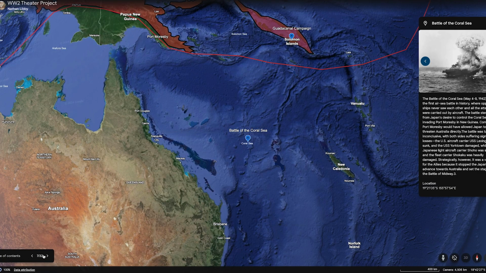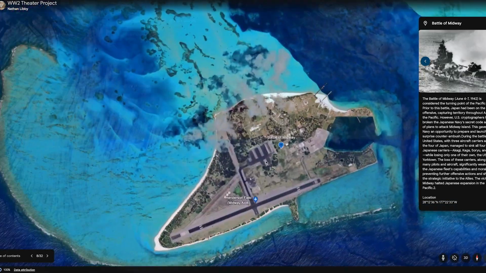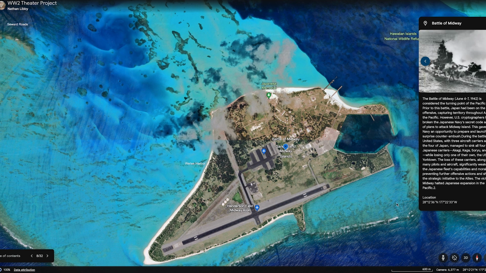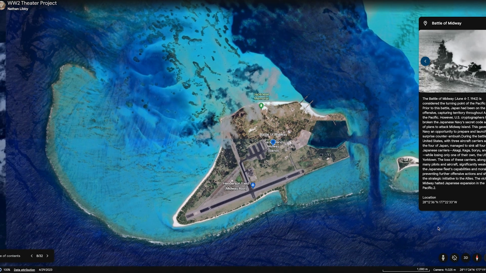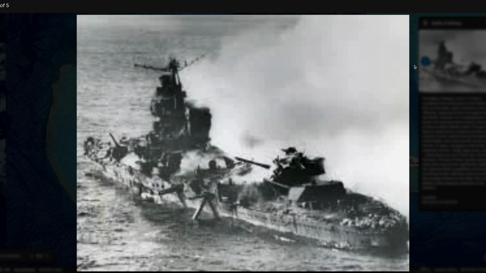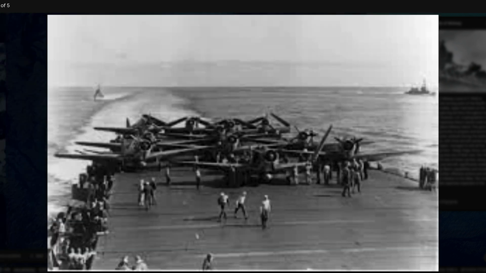The Battle of Midway, taking place from June 4th to 7th, 1942, was considered the turning point of the Pacific Theater. Prior to this battle, Japan had been on the offensive, capturing territory throughout Asia and the Pacific. However, U.S. cryptographers had broken the Japanese Navy's secret code and picked up on plans to attack Midway Island, located northwest of Honolulu. This gave the U.S. Navy an opportunity to prepare and launch a surprise counter-ambush.